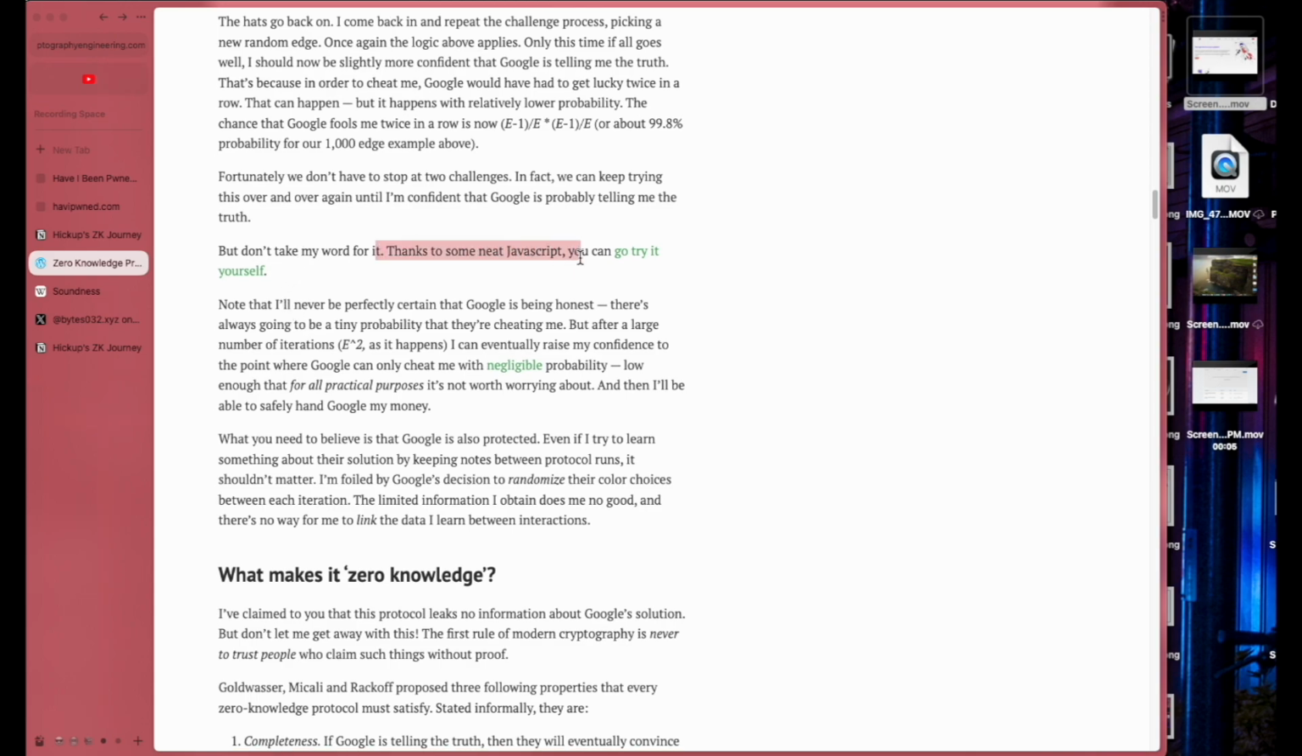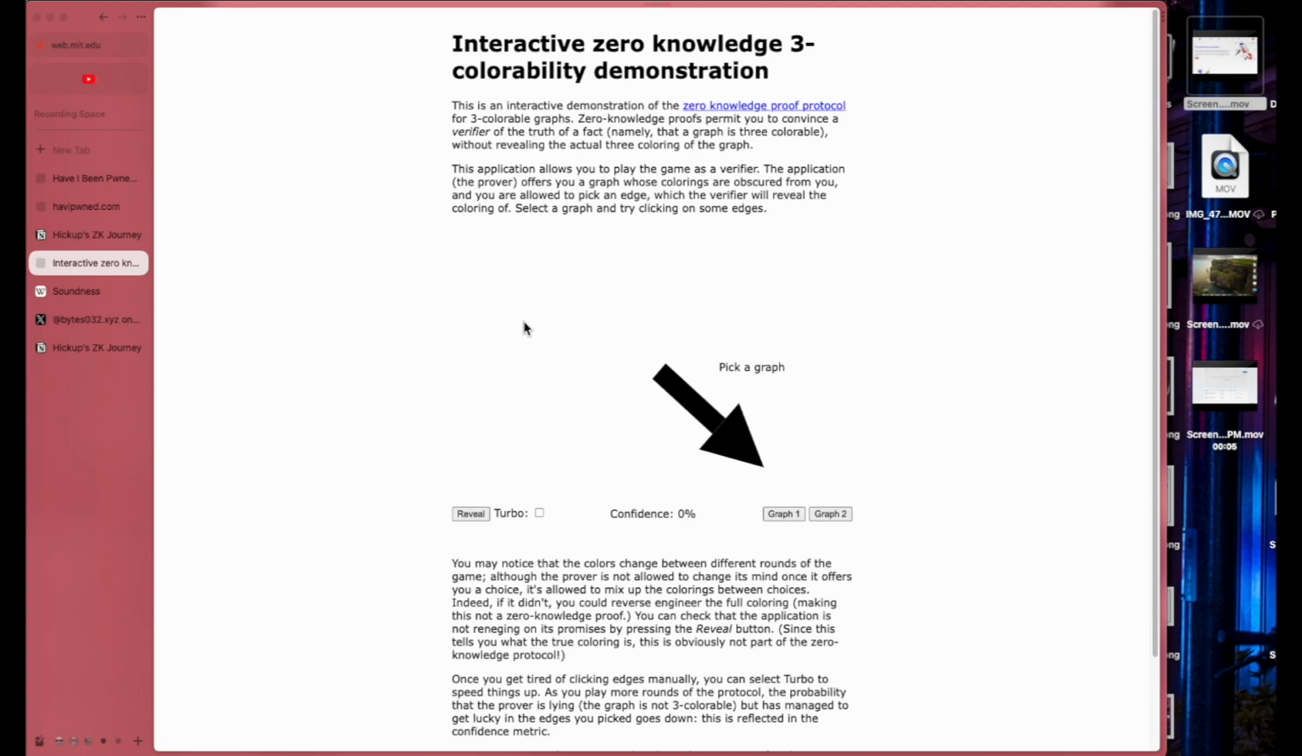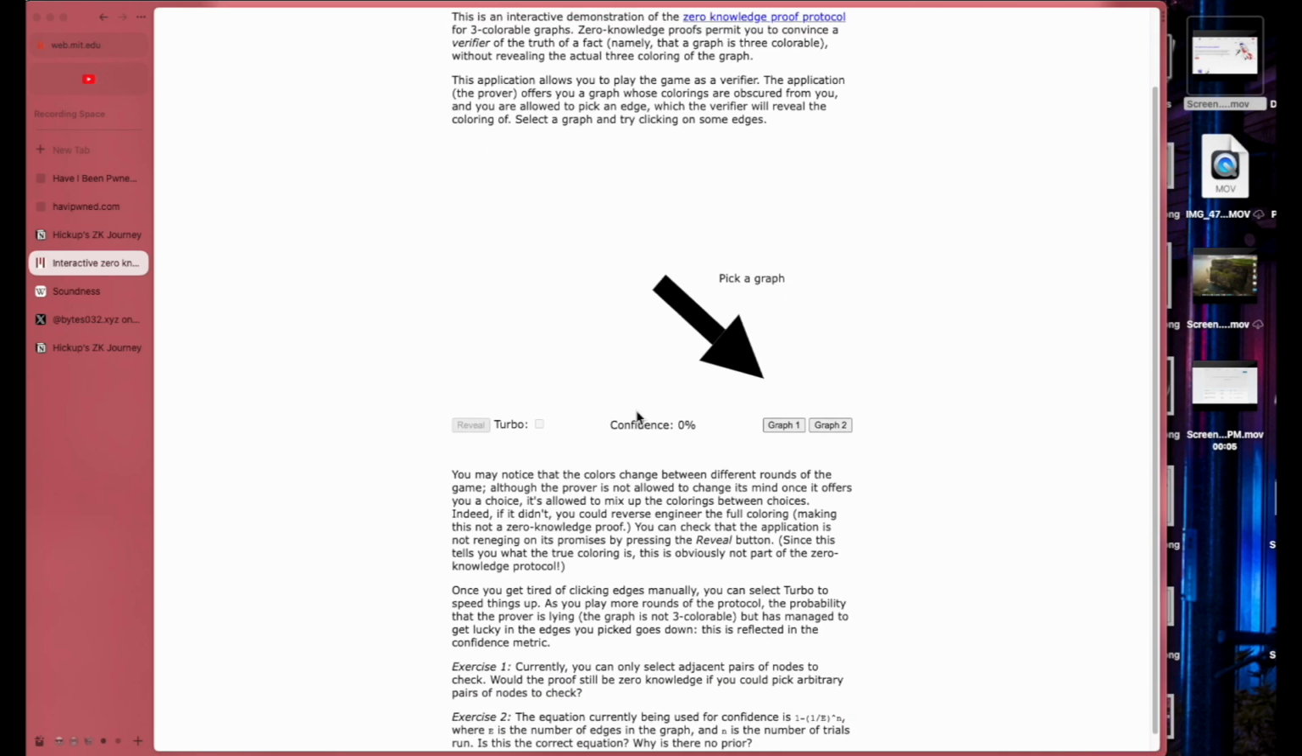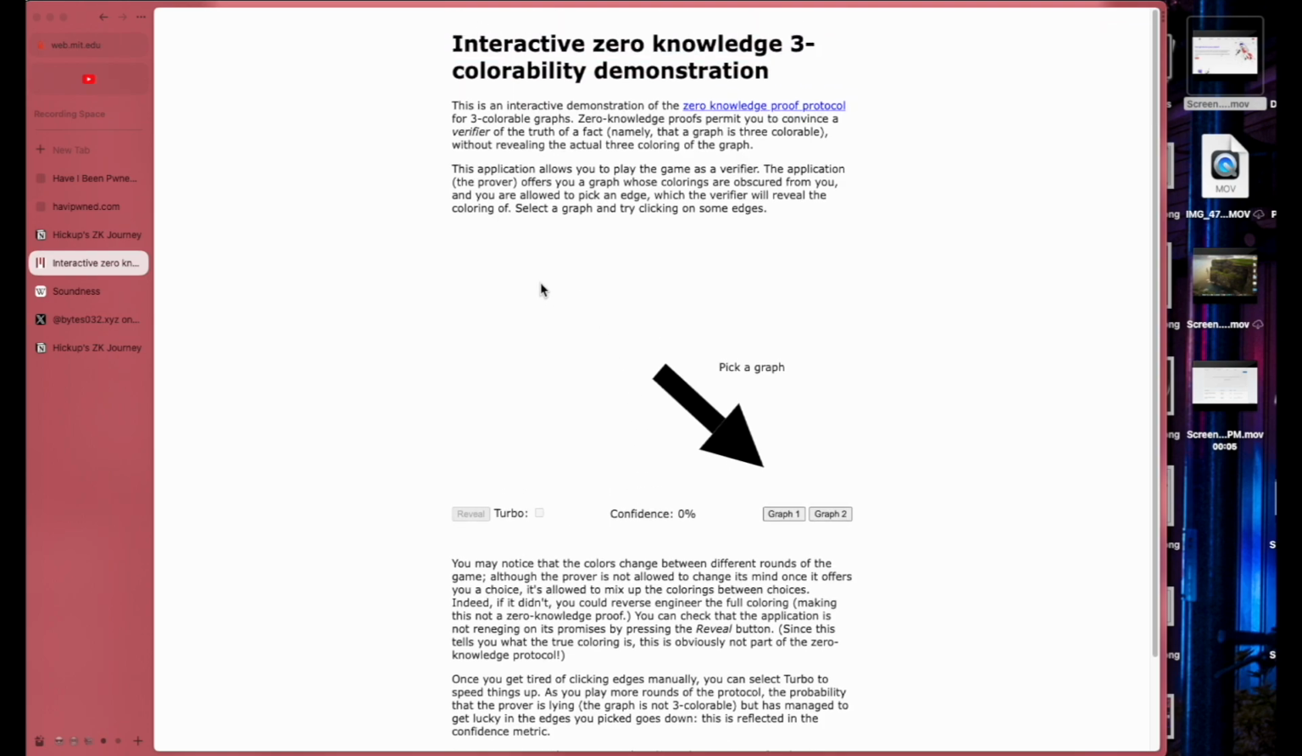Thanks to some neat JavaScript, you can go to... Whoa, we can try it ourselves? Dude, this is cool. This is cool. Bro, I wanted something interactive with zero knowledge learning. Bro, I've been trying to learn, but it's so theoretical. I just want something to be made online where I can play around with it. And it gives me a sense of direction, if you know what I mean.